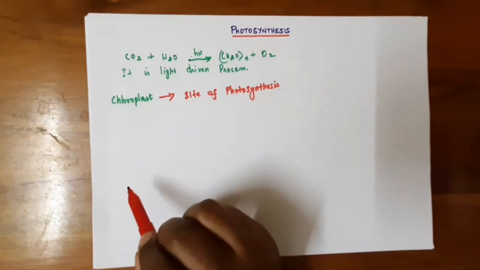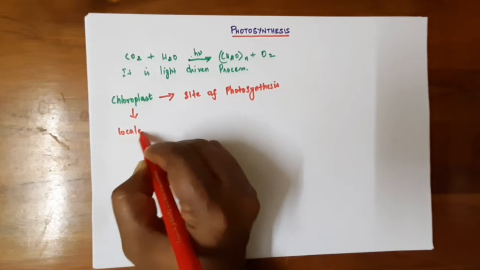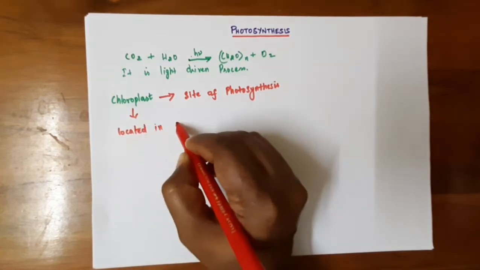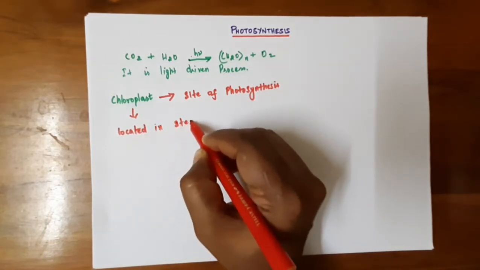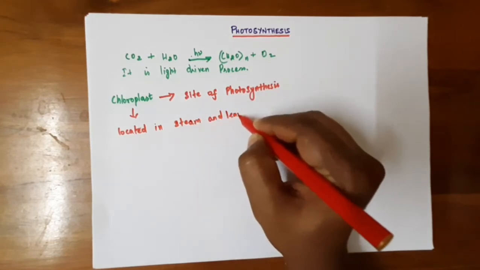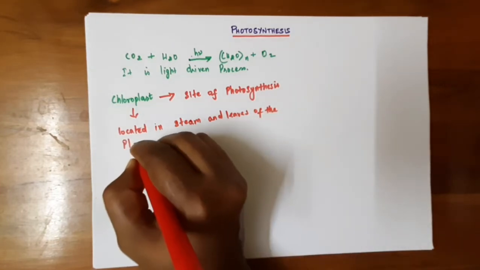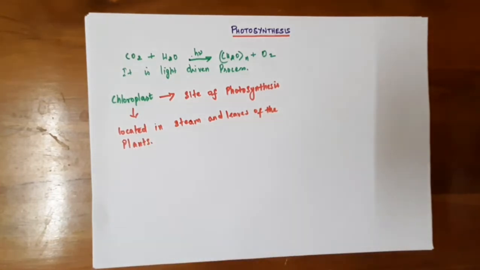It is found in the plants, mainly located in the stem and leaves of the plants.